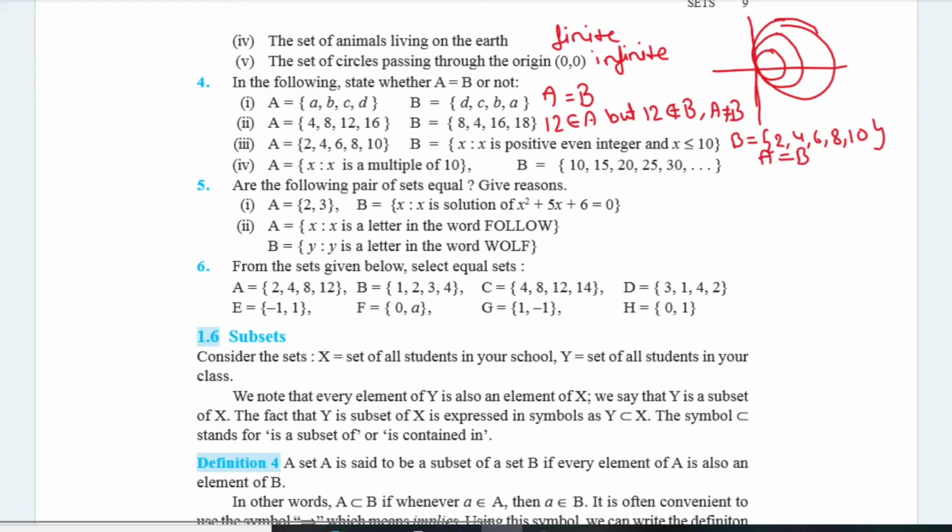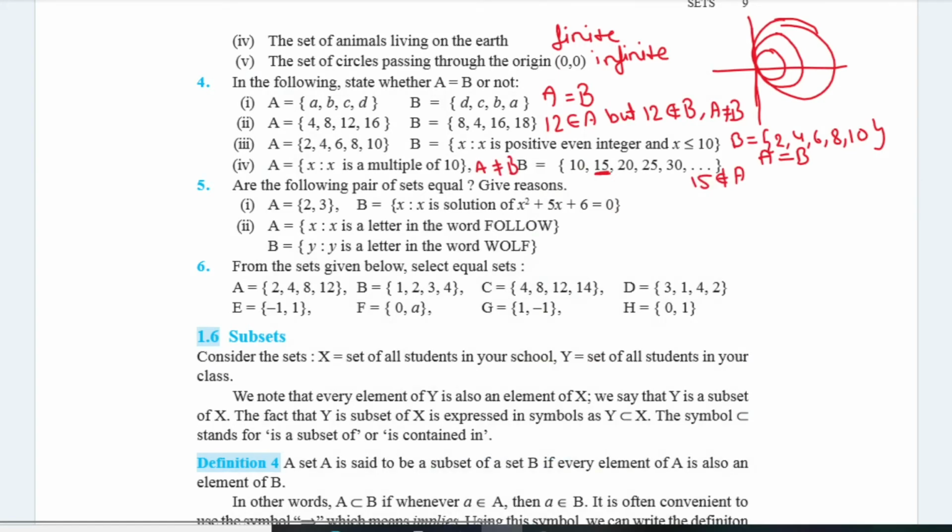In the fourth, A set is X such that X is a multiple of 10 and B is this set. ठीक है, तो A में जो है सारे मल्टीपल 10 के और B में 10, 15, 20. तो you can easily see that 15 is in B but 15 does not belong to A. This implies in that case A not equal to B.